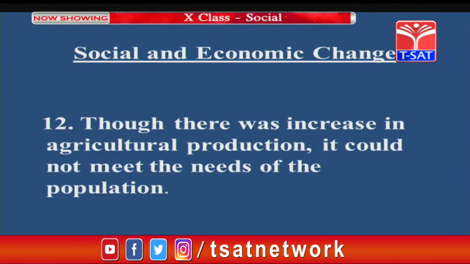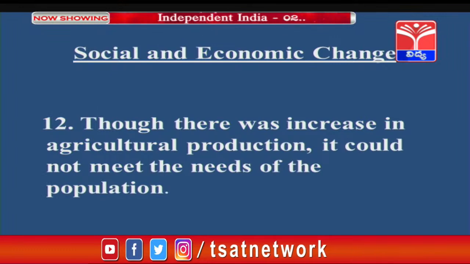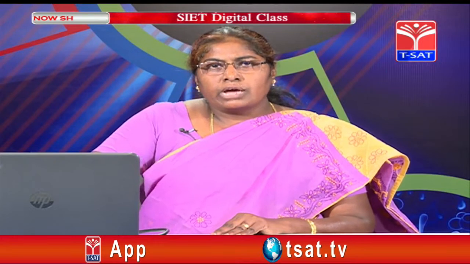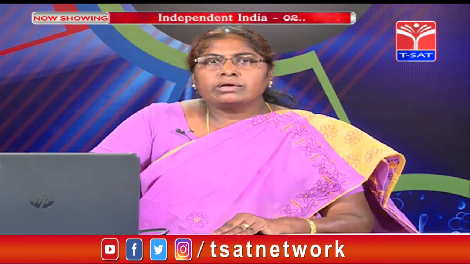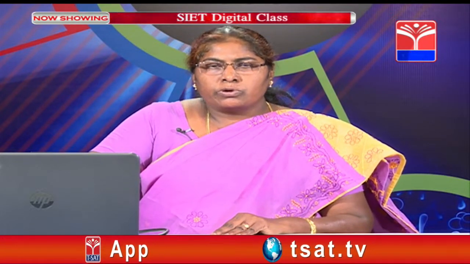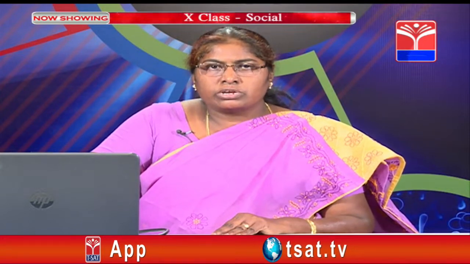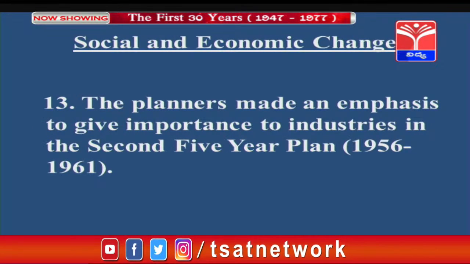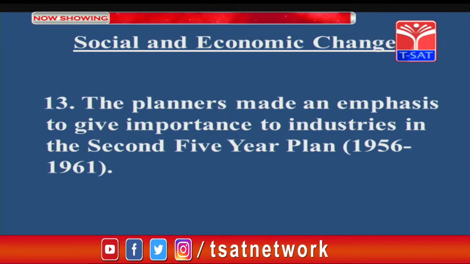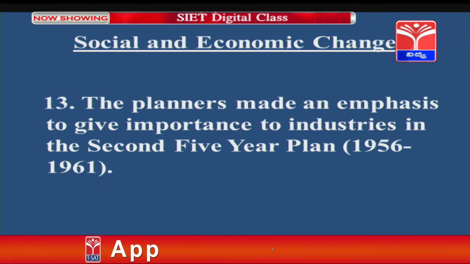Though there was an increase in agricultural production, it could not meet the needs of the population. Students, India was having a large population from the time of British rule. The population was increasing at an alarming rate. Though the 5-year plan focused on agriculture, it could not meet the needs of the people, and agricultural produce was not up to the expectation. So, the planners gave importance to industries in the second 5-year plan, that is from 1956 to 1961.